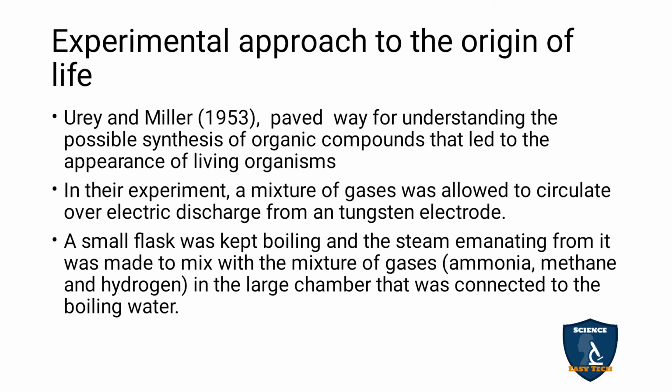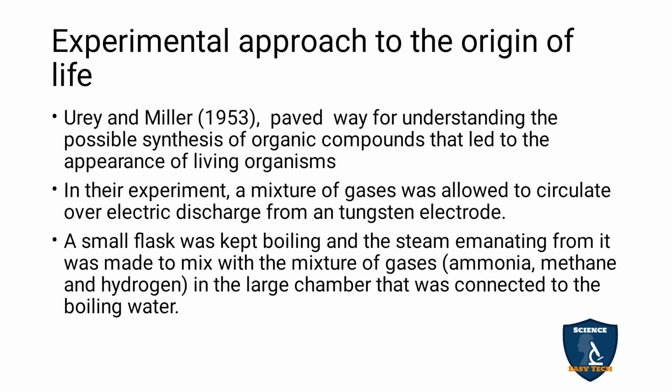Urey and Miller in 1953 paved a way for understanding the possible synthesis of organic components that led to the appearance of living organisms. They did an experiment with the help of organic compounds, from which living organisms evolved on the earth.